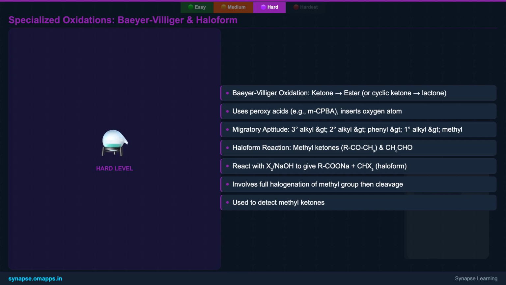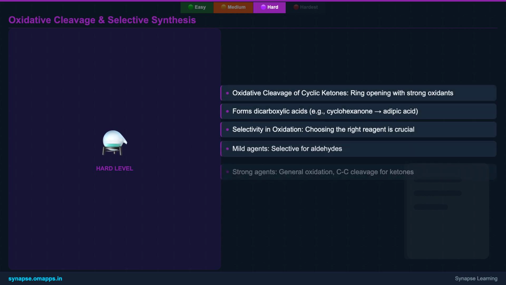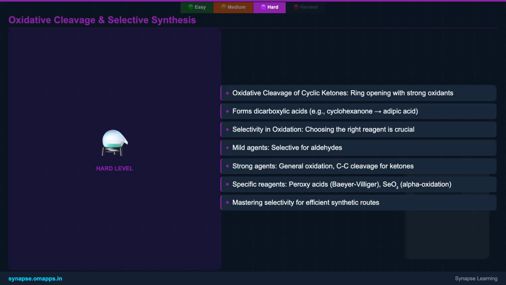Another important reaction is the haloform reaction, which is specific to methyl ketones and acetaldehyde. Here, the methyl group is fully halogenated and then cleaved by a base, producing a carboxylate salt and a haloform. Finally, cyclic ketones, under strong oxidative conditions, undergo ring opening to form dicarboxylic acids, a process vital in synthesizing polymers like nylon. The choice of oxidizing agent is paramount in organic synthesis, dictating the selectivity and products formed.